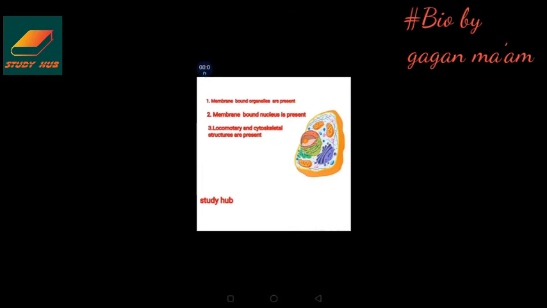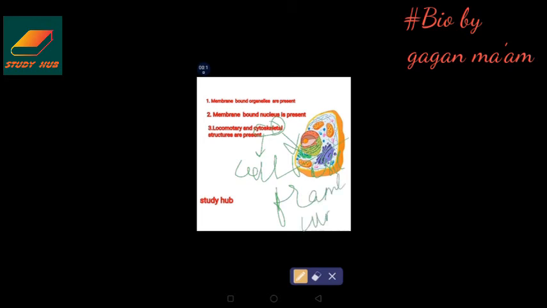What is this cytoskeleton? Cyto is related to the cell, and skeleton means basic framework, as it is present in the human body also. Hence, there are some structures in the cell that provide the basic framework. We will discuss it later on.